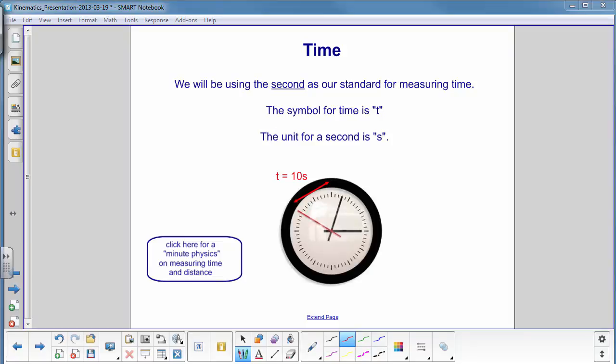In order to compare time with everybody on the planet, so we're all working with the same units, the second has been defined as the standard for measuring time. The symbol for time is a lowercase t, the unit for a second is lowercase s, and here's a second hand on a watch, and if it keeps going in a clockwise direction, by the time it gets to the top, this time interval is 10 seconds. You can click here for a nice video on how to measure time and distance.